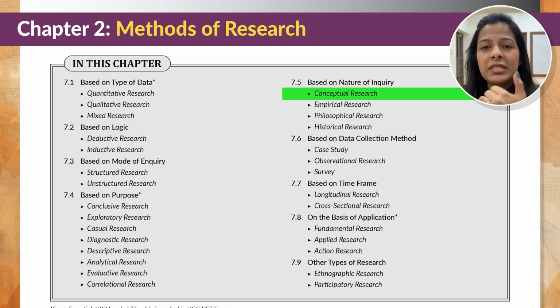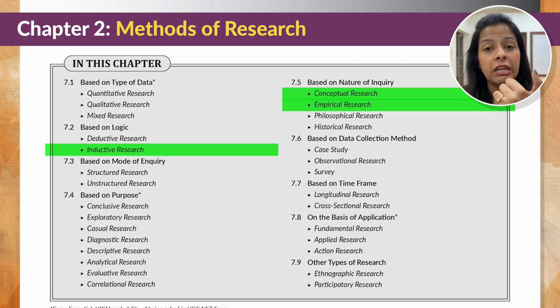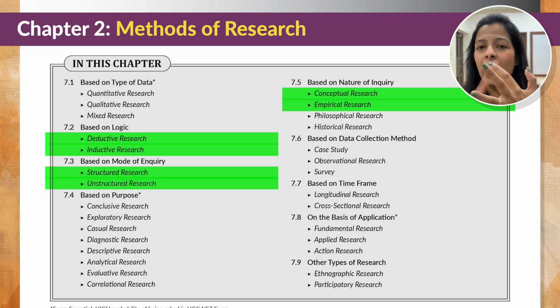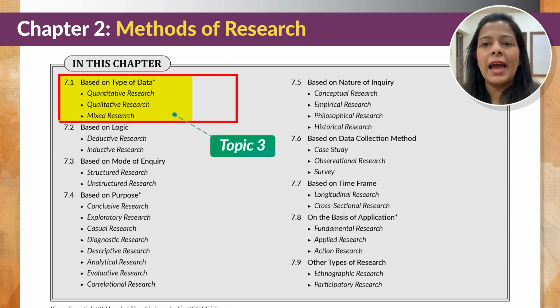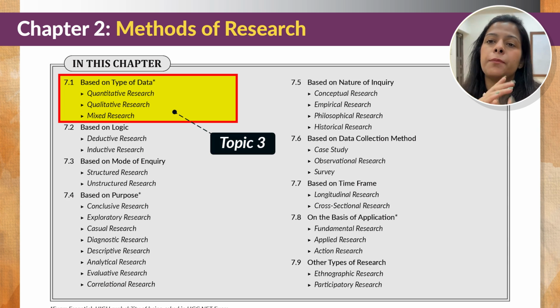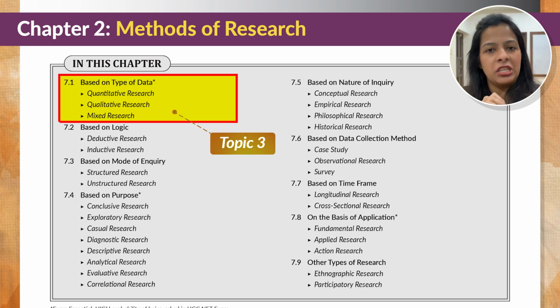For example, we have conceptual research, empirical research, inductive, deductive, structured, unstructured, and so on and so forth. But out of all these research, there are three major categories that you should study, because from these three categories, most of the times questions are asked in the paper. So the first category is methods of research based on type of data. And it's a very simple topic. Under this, we have three types of research: qualitative, quantitative, and mixed research. You need to know kya hote hain and how are these three different from each other.